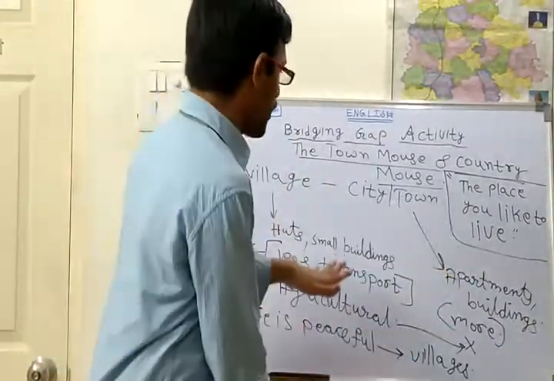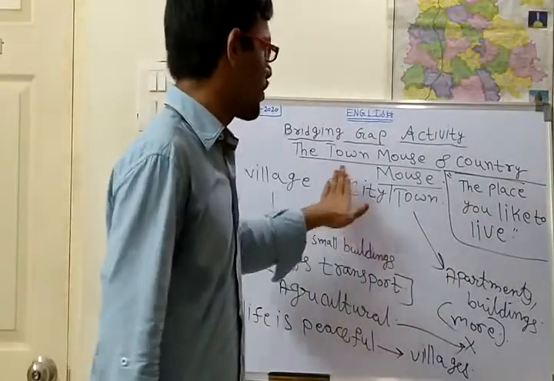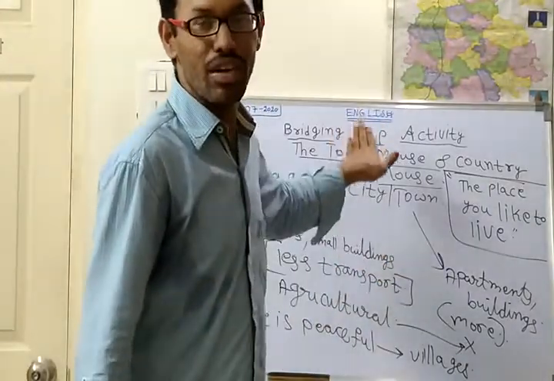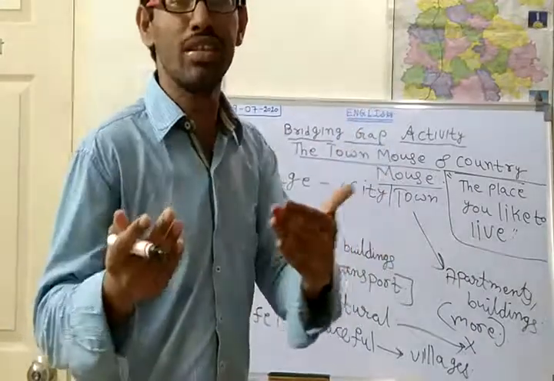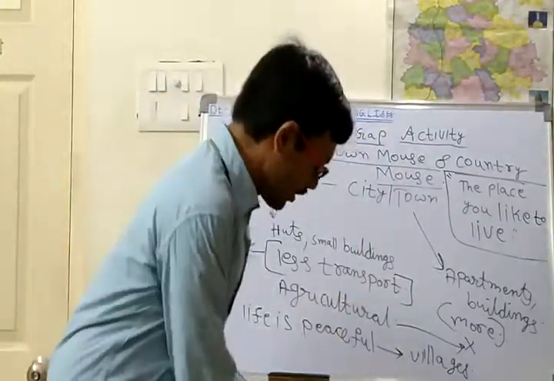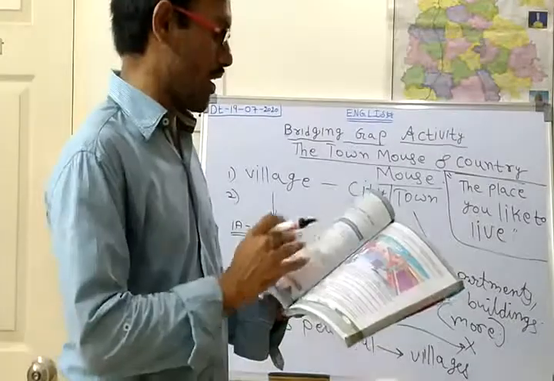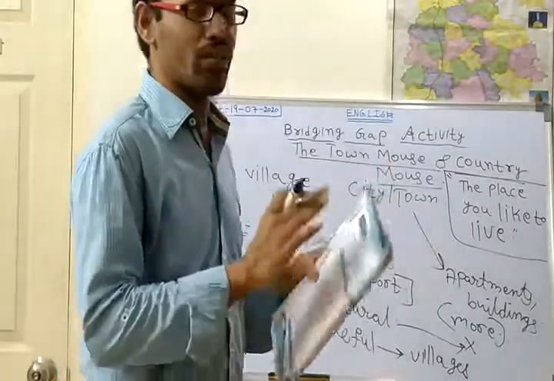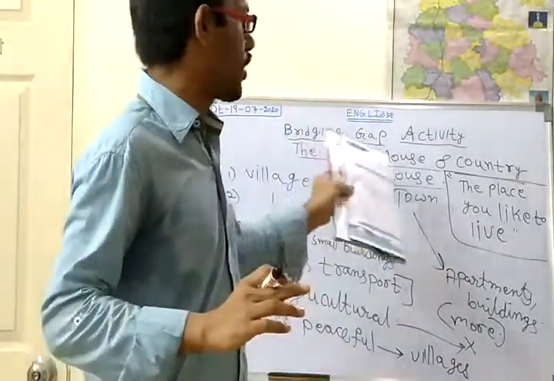If you have done it, if you understood this bridging gap activity, then in the next class we shall go into the reading part of this lesson, the Country Mouse and the Town Mouse. Okay.